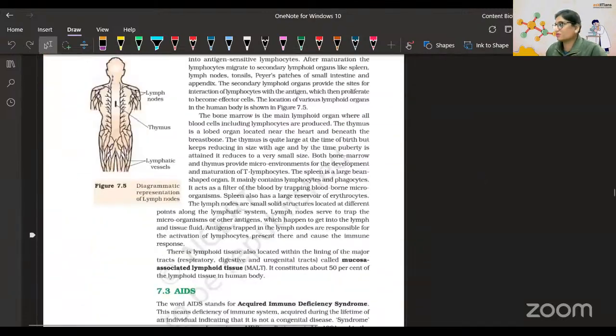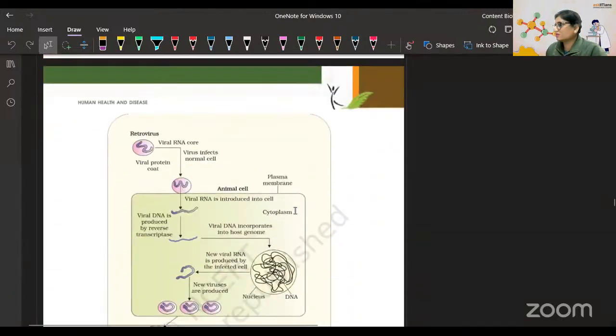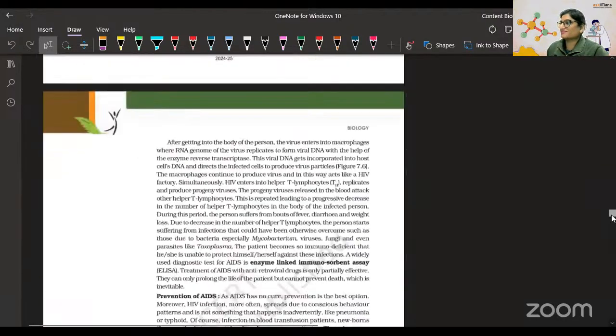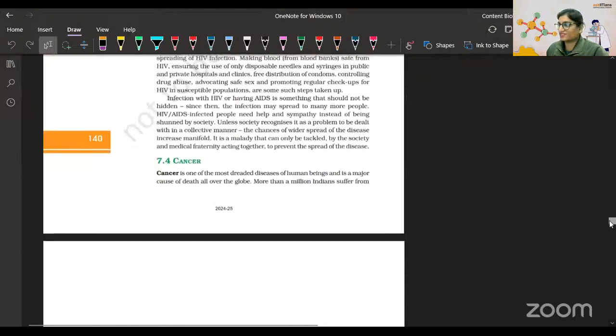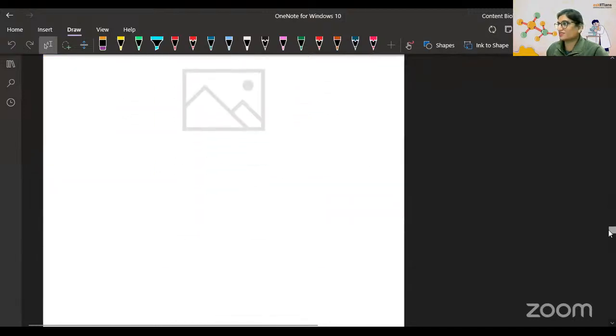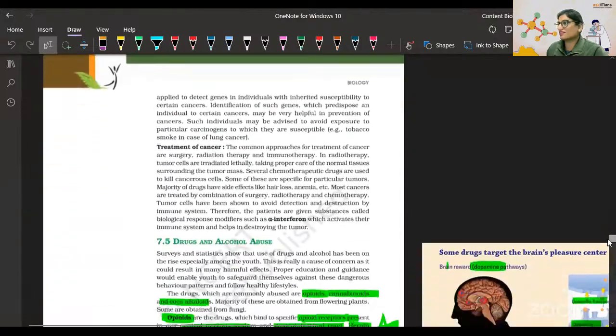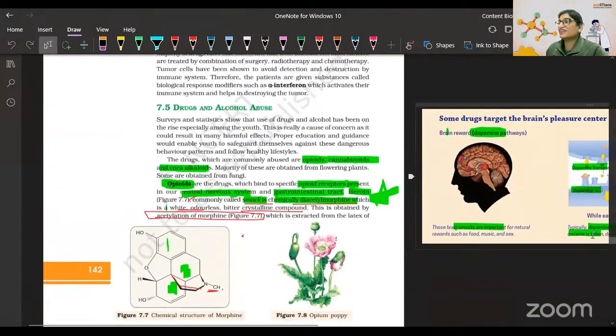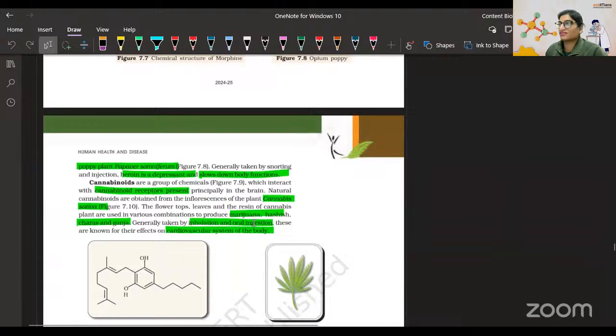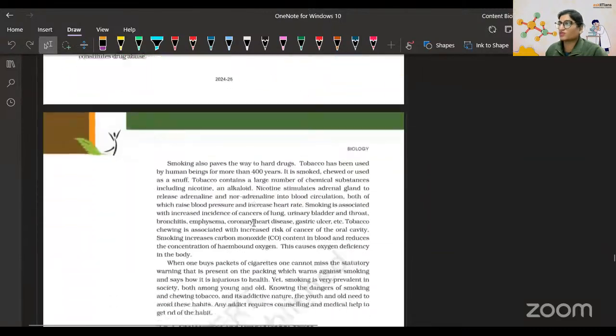So much important. Wait a second, this is also important. Anyways, I will not break the sequence. Let it open, give it a few seconds. Yes. You have to learn each and every line and paragraph of drugs and alcohol abuse. This one. So much important.